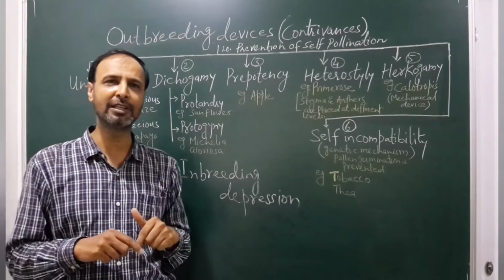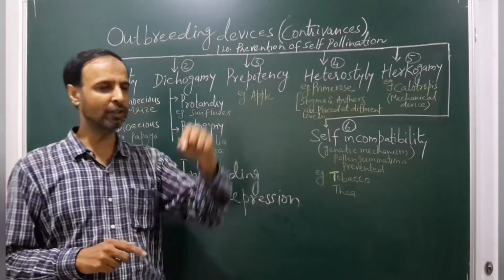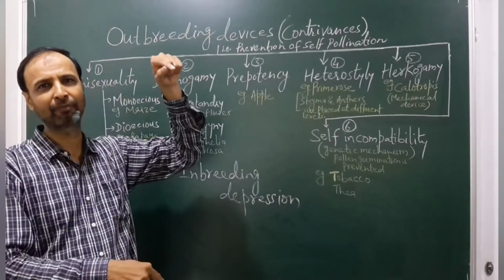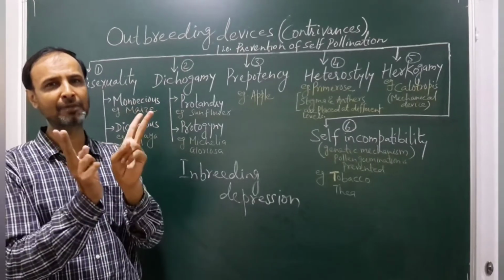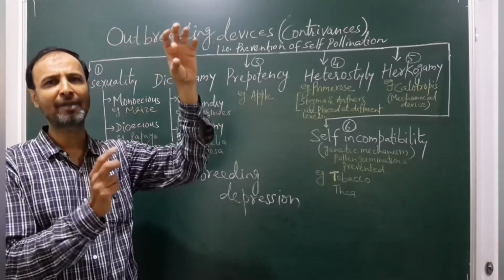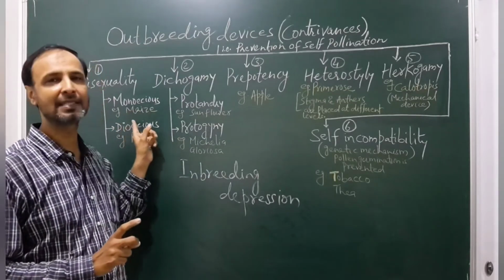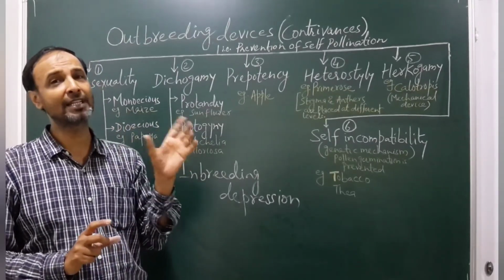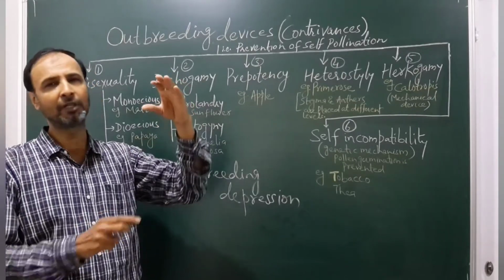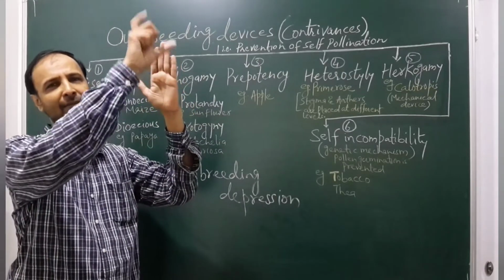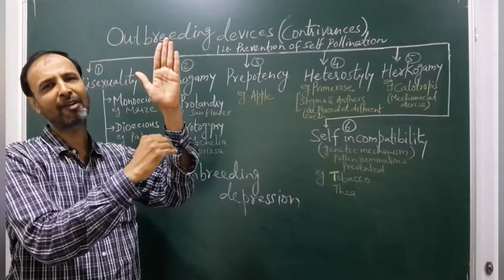In 11th also we have learned this. Monoecious: the parent plant is the same, but the flowers are of two different types, a male flower and a female flower. The best example is maize, corn. In maize, in the upper part of the plant all male flowers are there, and in the lower part the female flowers are there.